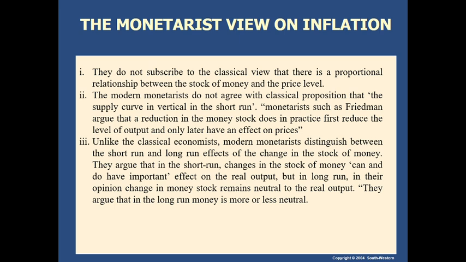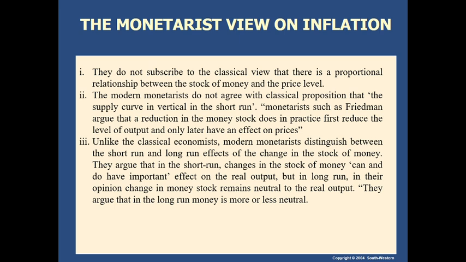Now you see, monetarists do agree that in the long run there is neutrality of money, exactly as it is said by the classical economists. They also say the same thing. But the monetarists say that in the short run, you cannot assume neutrality of money, which means that when money supply increases, output may increase, or when money supply decreases, output may decrease.